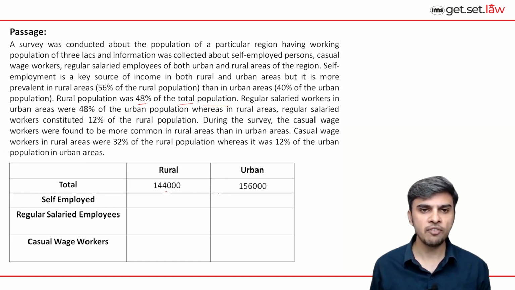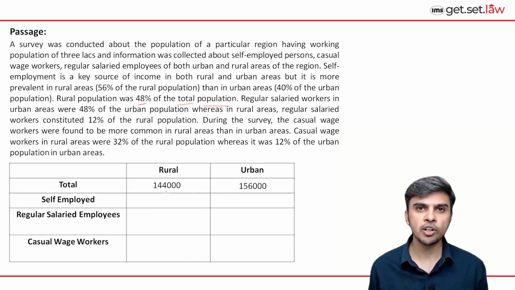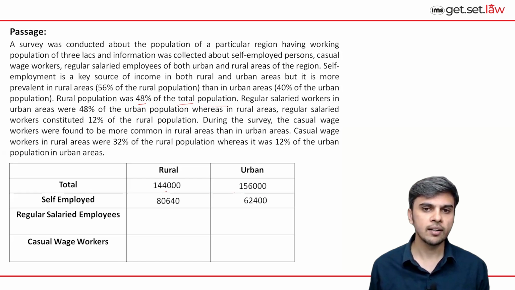Then if you see for self-employment, it is given that 56% of rural population. So you apply 56% on this rural population of 1,44,000. So it is completely calculation based set. 56%, 56 by 100 into 1,44,000. So 56% of 1,44,000 we get as 80,640. Similarly, 40% of urban population. So 40% of 1,56,000 we get it as 62,400.